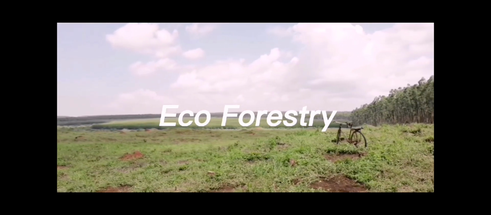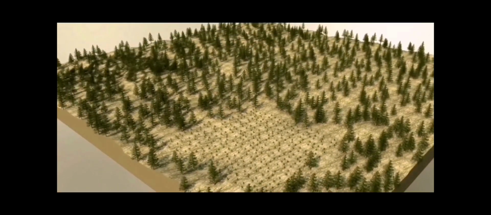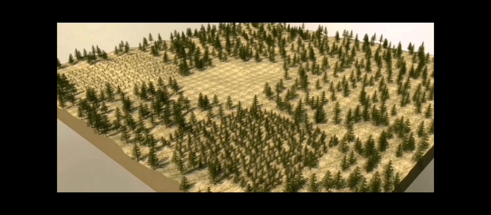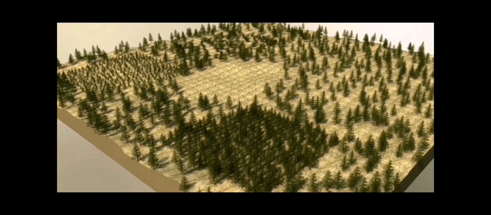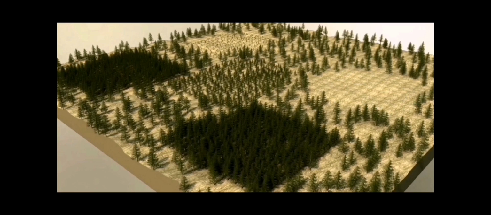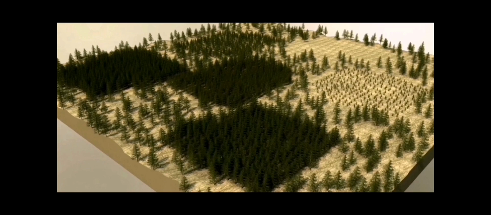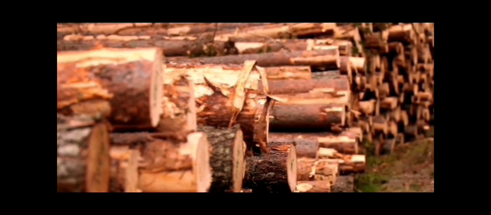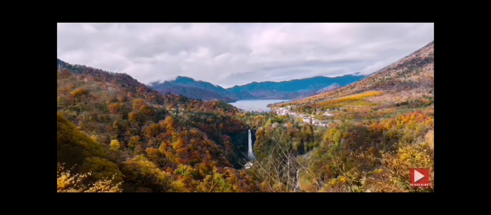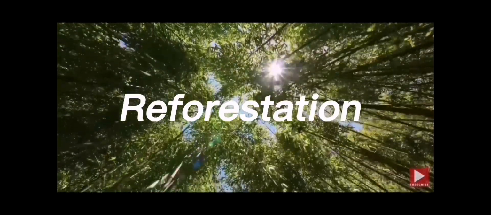Second is ecoforestry. Ecoforestry is a move on saving the world's forest. It acknowledges that sometimes the use of trees for various human activities or reasons can be inevitable. Ecoforestry underscores the need of cutting down trees in an environmentally friendly manner. It is where only cautiously selected trees are felled and transported with the least possible damage to the area. Also, ecoforestry not only calls for the preservation of the forest region's ecosystem, but also allows for controlled and green timber extraction.